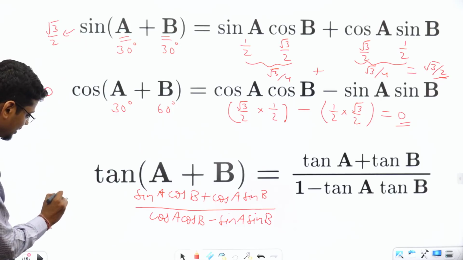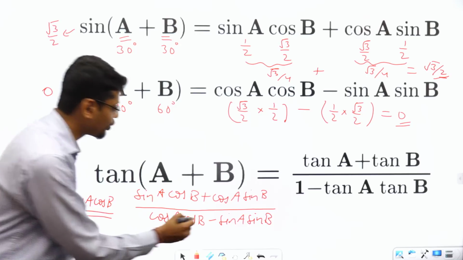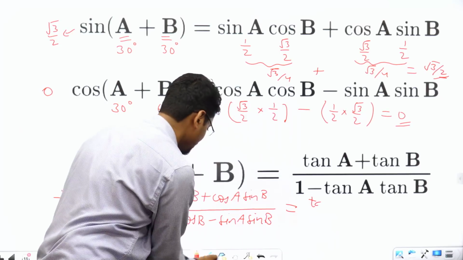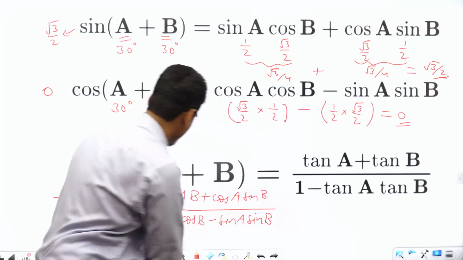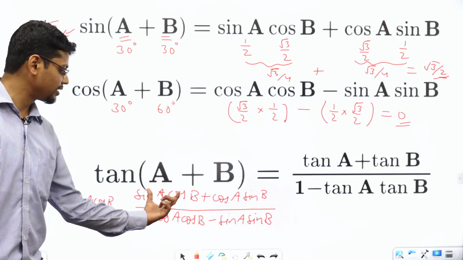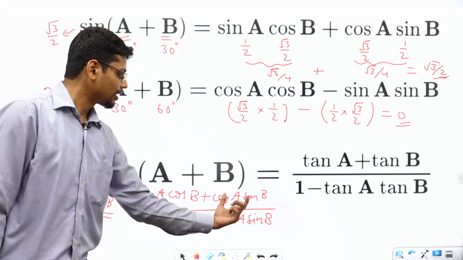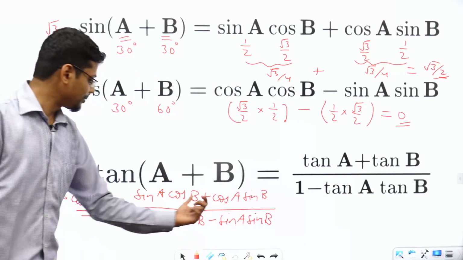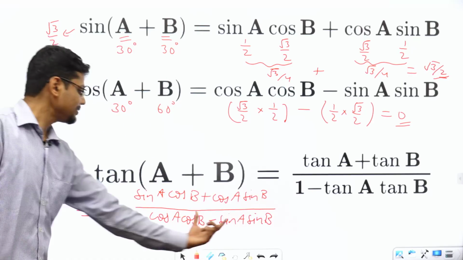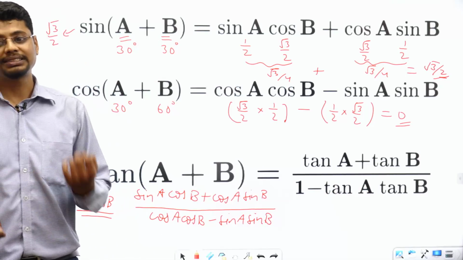Now what I'll do, I'll divide numerator and denominator by cos A cos B. So what do I get? If I divide numerator and denominator by cos A cos B, cos B will cancel out, sin A by cos A is tan A. Now cos A will cancel out and sin B by cos B will be tan B. Divided by, this will become cos A cos B divided by cos A cos B, 1 minus sin A sin B divided by cos A cos B, tan A tan B. So that means tan A plus B is equal to tan A plus tan B divided by 1 minus tan A tan B.